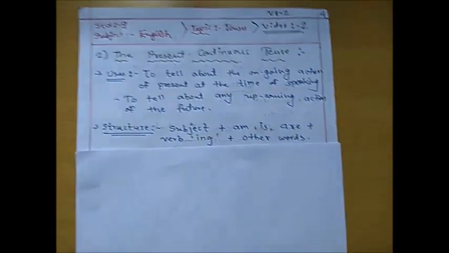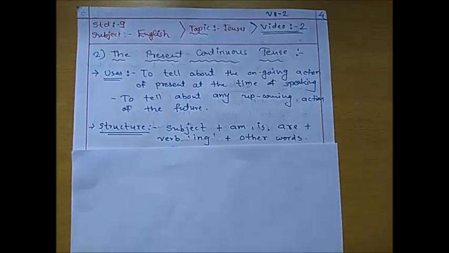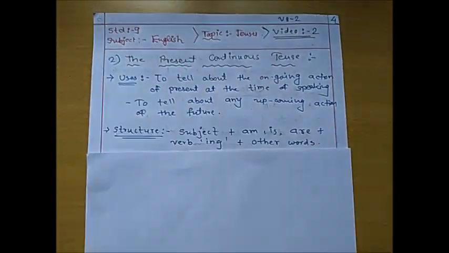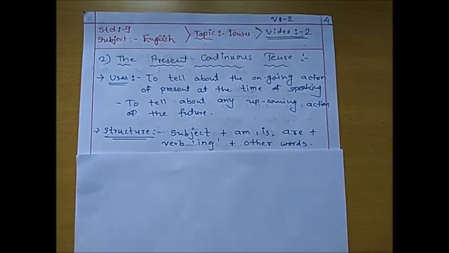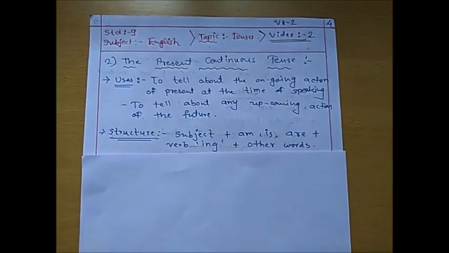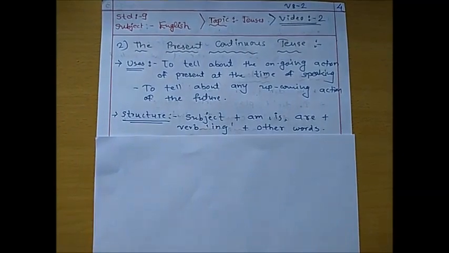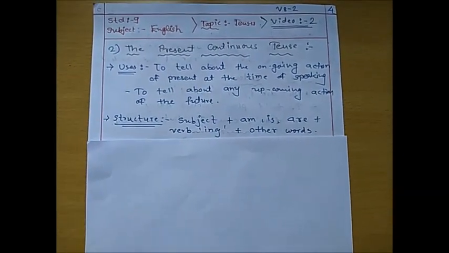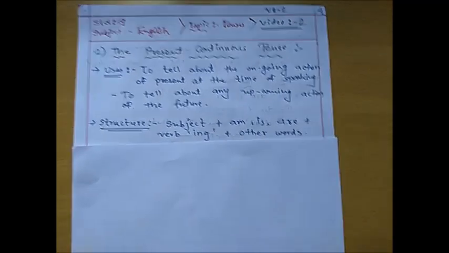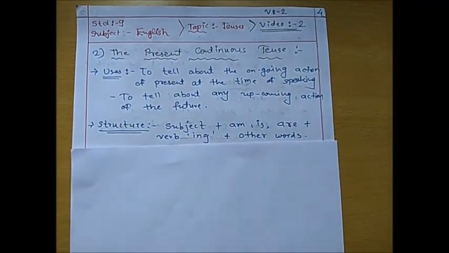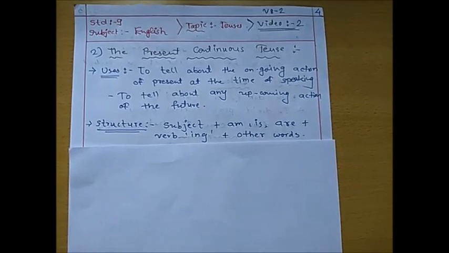So: subject plus am, is, are plus verb with ing form. Verb with ing form: for example, to play, if we add ing, it will change to playing. In the same way, to eat will change to eating.